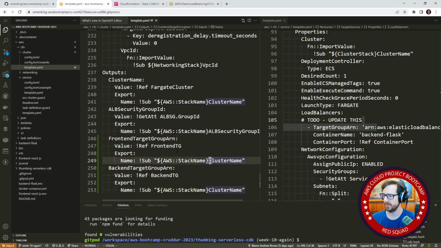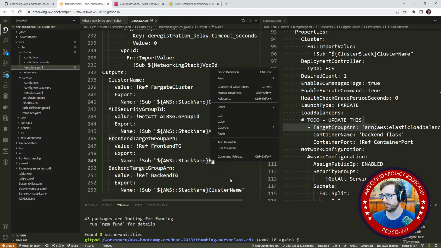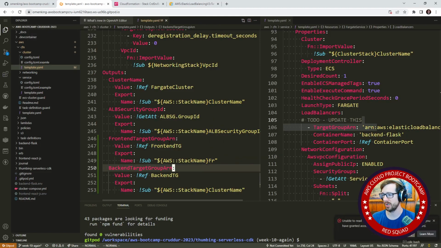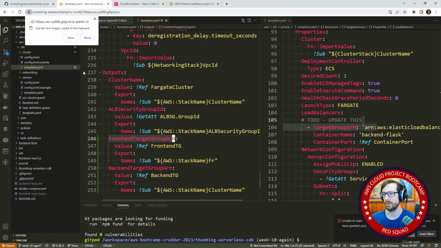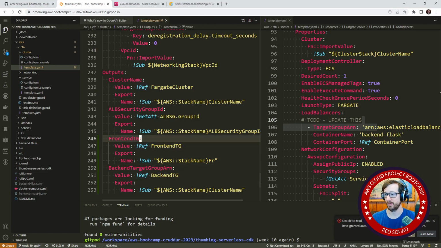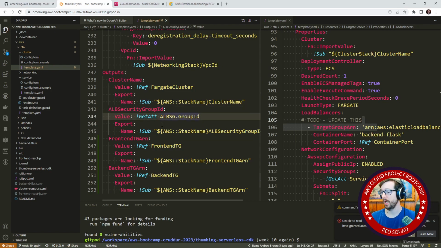And so this is frontend target group ARN. That's kind of getting long, so I think what I'm going to do is just name it like this. Oh, let me paste. Okay, ARN. Backend TG ARN. Okay, and so now those are set.